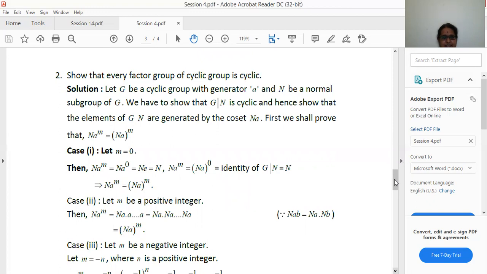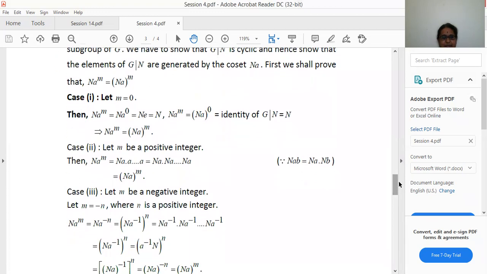Now consider the third case. What will happen when m is a negative integer? So let m be equal to minus n, where n is a positive integer. So consider Na power m. Replace m by minus n. So Na power minus n. Minus n can be written as minus 1 into n. So this is (Na power minus 1) power n.